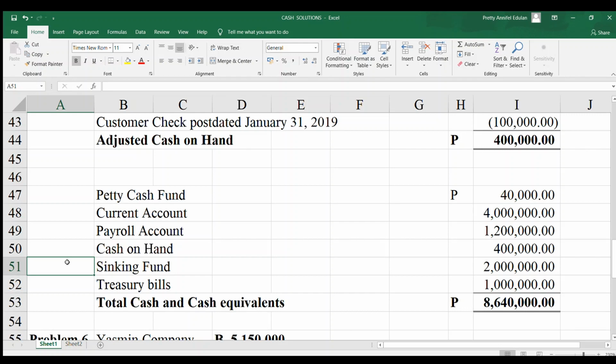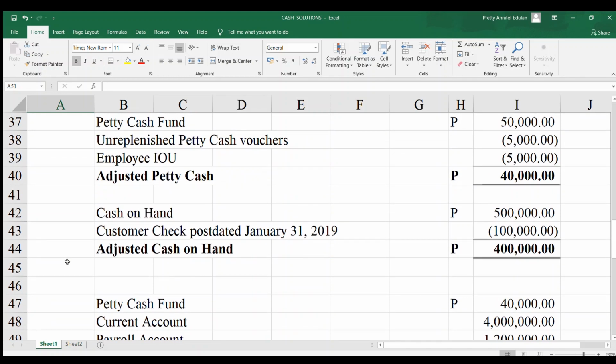Next, we have here cash on hand. So, do we have additional information on cash on hand? Yes. That is the second sentence. The cash on hand included a 100,000 customer check payable to Campbell dated January 15, 2019. It includes the customer check. So, should that be included?